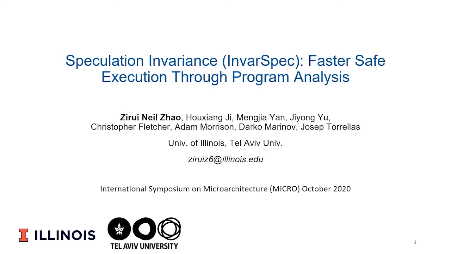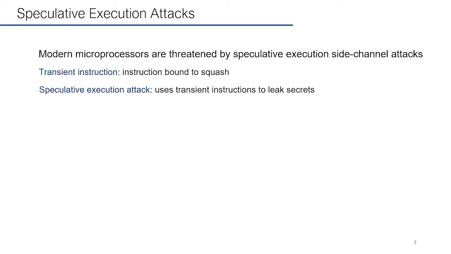Today I'm going to talk about my work, Speculation Invariance, Faster Self-Execution Through Program Analysis. Modern microprocessors are threatened by speculative execution side-channel attacks. Attackers use transient instructions, which are instructions that are bound to squash, to leak secrets.